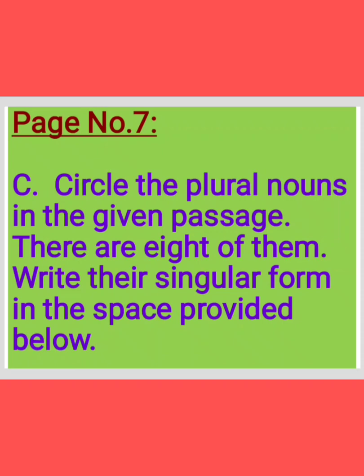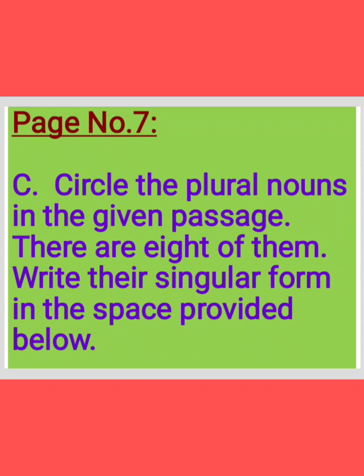And what is the singular of that? Sandwich. So sandwiches, circle. S-A-N-D-W-I-C-H-E-S. Circle it. Next see, children, glasses. G-L-A-S-S-E-S. Glasses. What is the singular form for it? Glass. So plural is glasses.